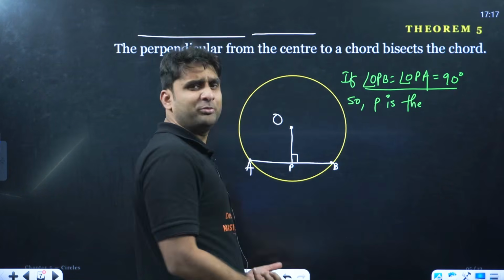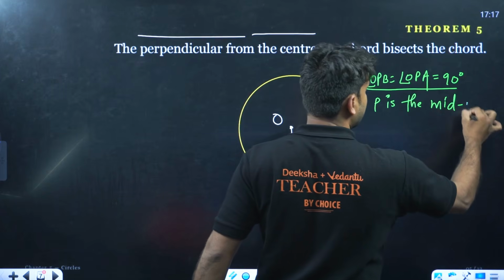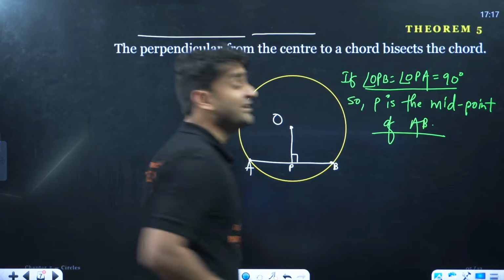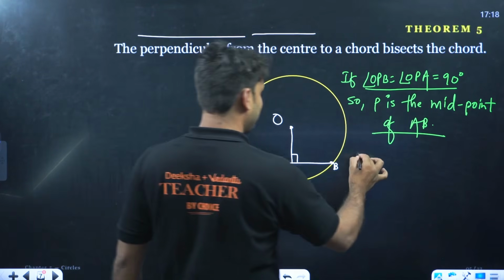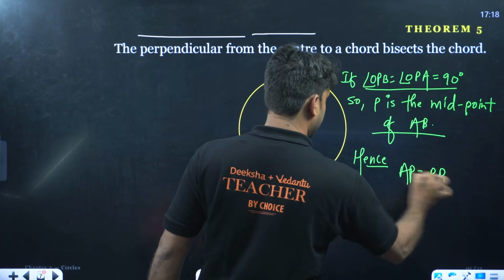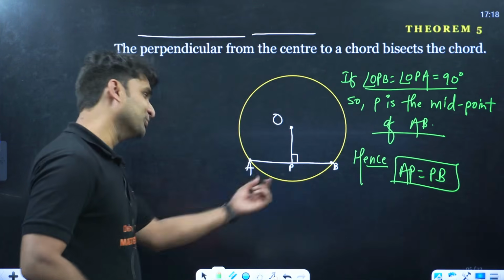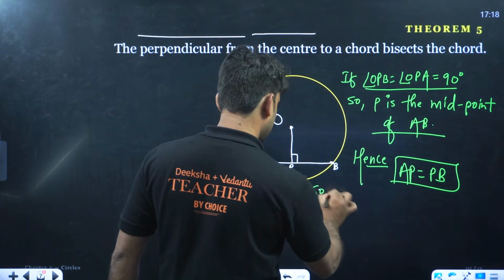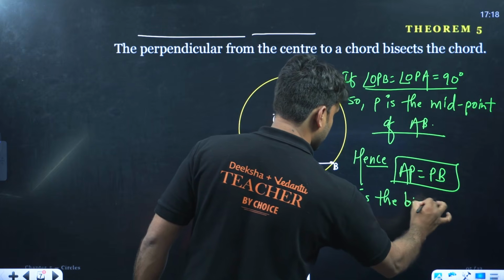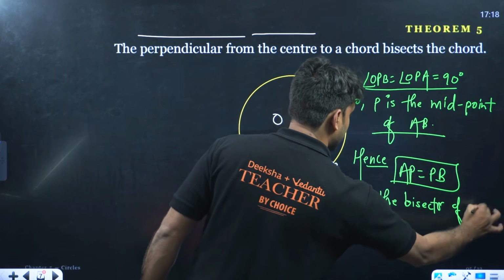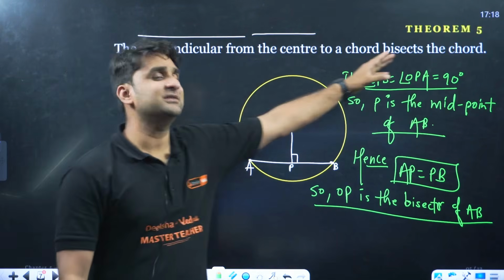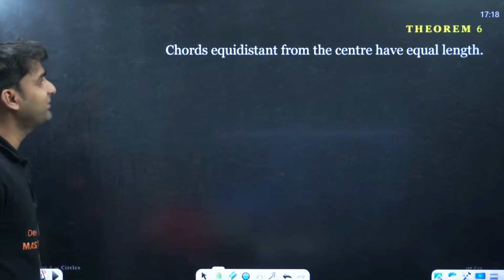So it indicates that P is the midpoint of AB. And my dear champions, if P is the midpoint of AB, hence AP will be equal to PB. And if AP is equal to PB, so P is the bisector, so OP is the bisector of AB. I hope this is clear to you. And this is the theorem: the perpendicular from the center to a chord bisects the chord. Clear everyone?